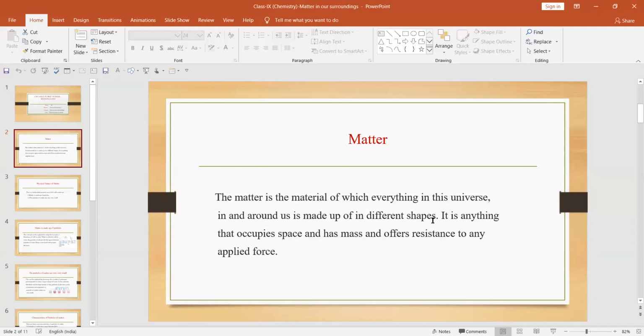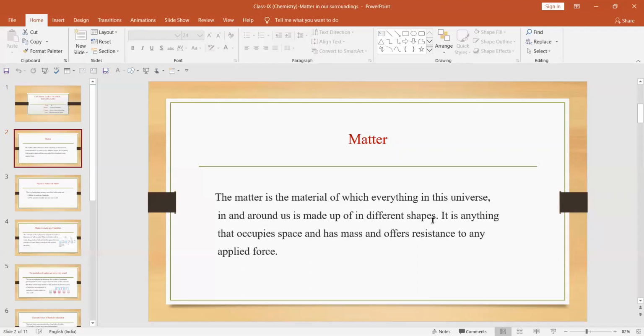Now how can we define this matter? Matter is anything that occupies space and has mass. Let us take the example of air. Air has mass and air occupies space, but it is not seen through our naked eye. Still, it is regarded as matter, because anything which has mass and occupies space can be regarded as matter.